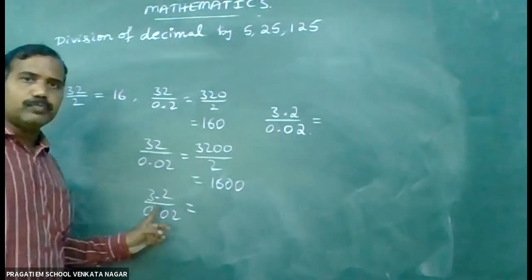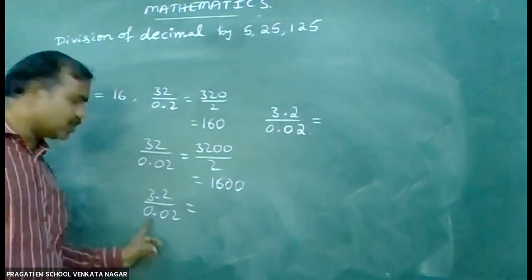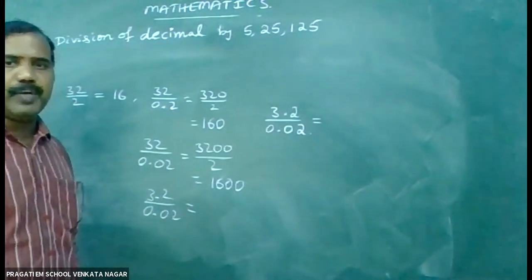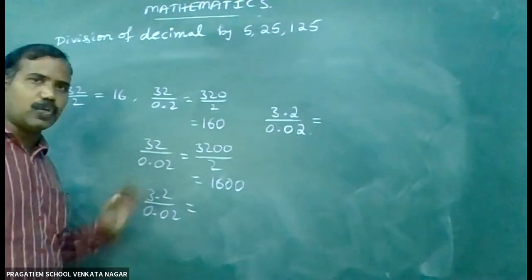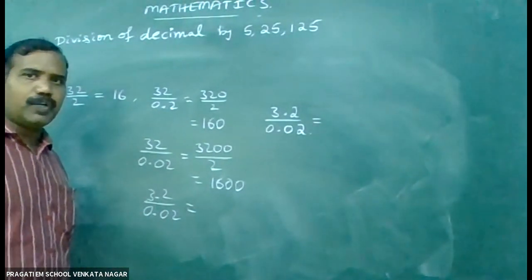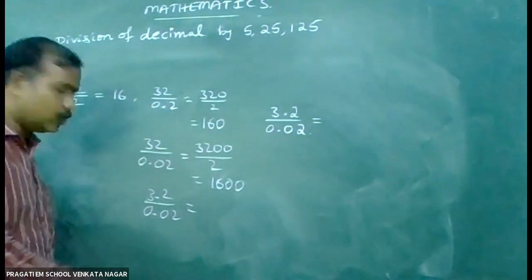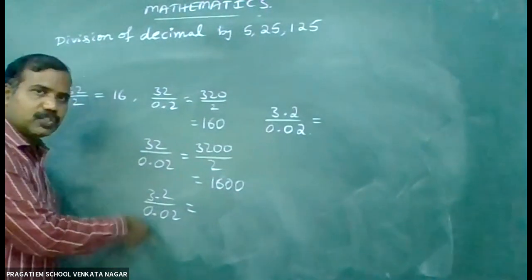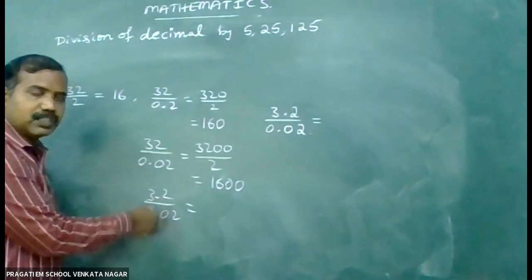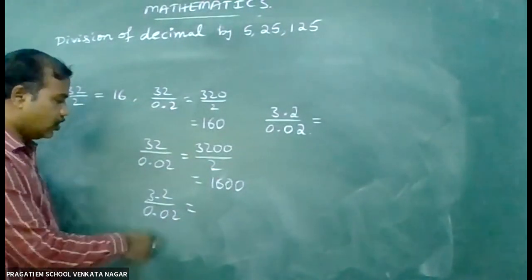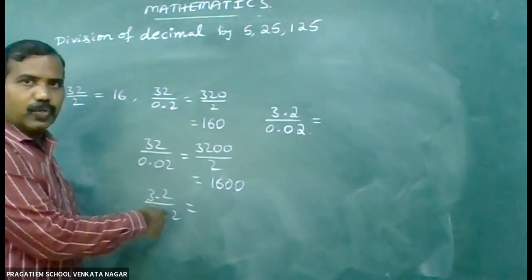3.2 divided by 0.02. Can anybody tell me the answer? For doing such kind of numbers, first you see the difference of these two numbers. See, here are 2 digits, here 1 digit. The difference is 1. So by doing that, you can do that.